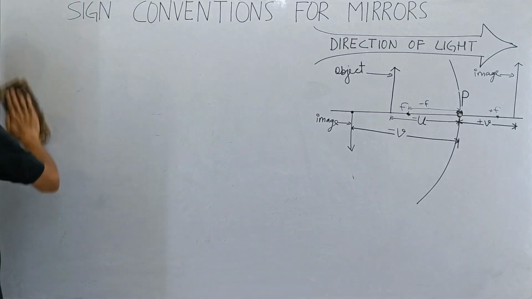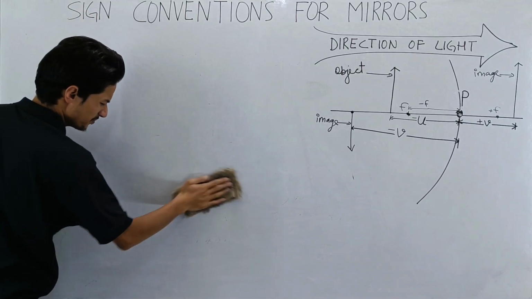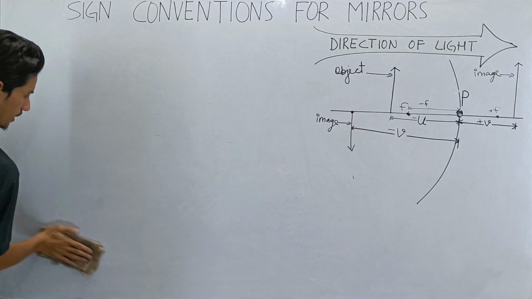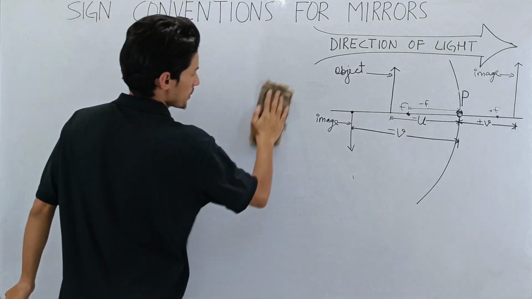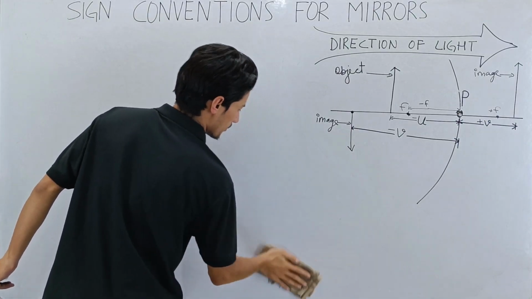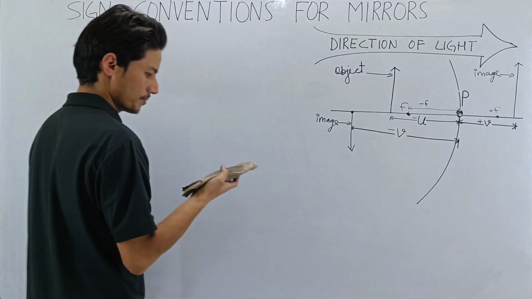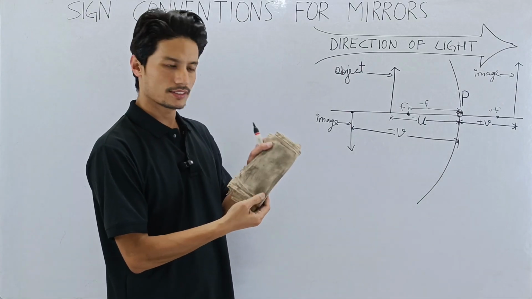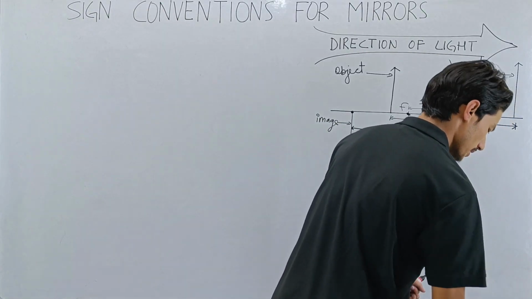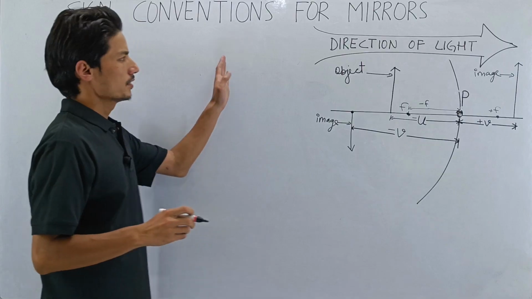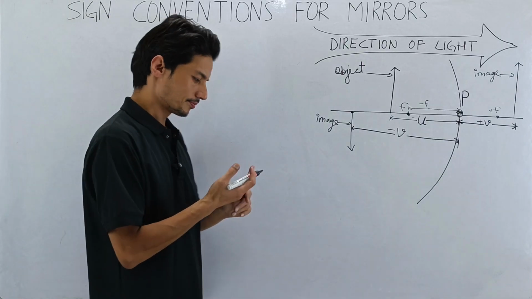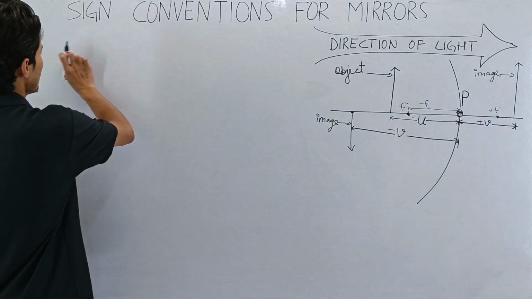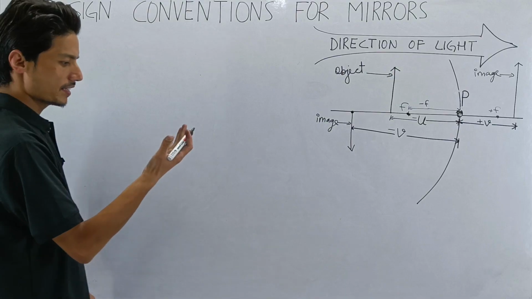I'm using a cloth because my dusters are all sticky and smeared with this black stuff. I have to wash them. See, they become black. This has got stuck in my dusters, so I can't use them. This is the disadvantage of using marker ink.